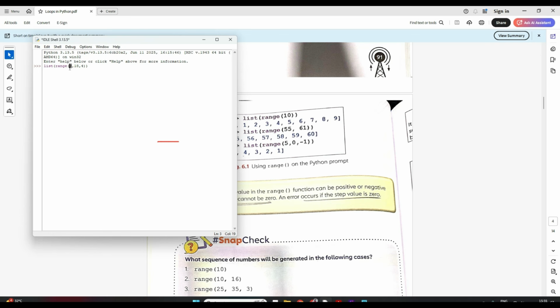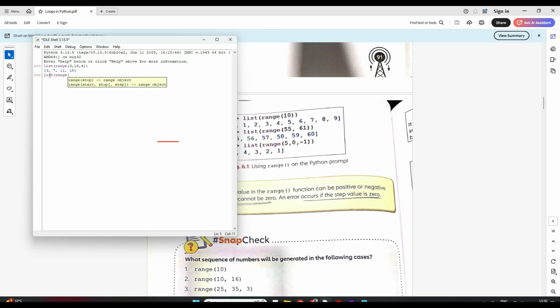It will start from 3 and go till 17. So first it will print 3, then plus 4, 7, then plus 4, 11, then 15. So it starts from 3, goes till 17, and in the step of 4. After 15 plus 4 it will become 19, so that is out of my stop range. So it will not print here. Is it clear?